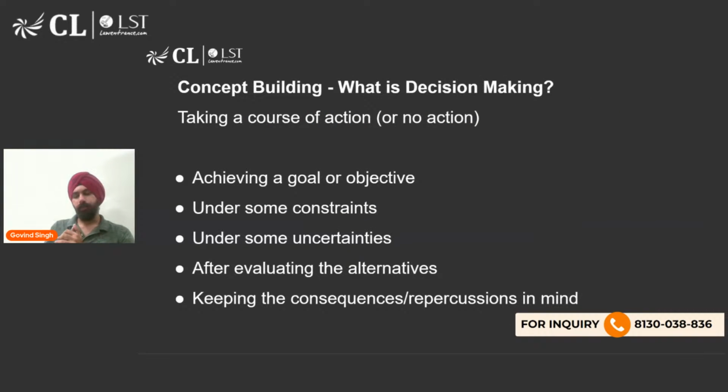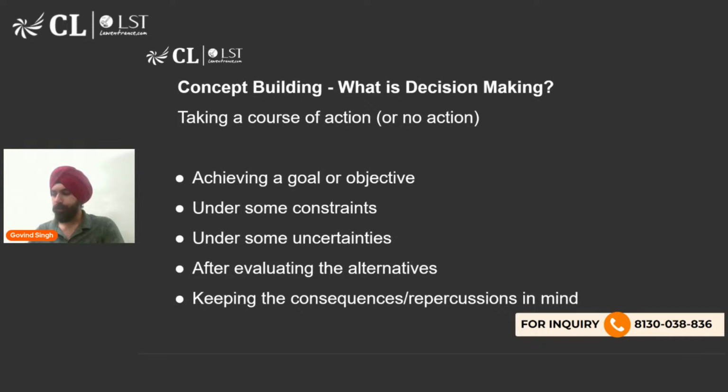Firstly, what is decision making? As simple as that, taking a course of action, or maybe not taking a course of action. In some cases, the best way is to not do anything, right? So taking a course of action, making a decision based on certain goals and objectives under some constraints, under some uncertainties, after evaluating all the possible alternatives and keeping the consequences in mind, we make a decision, and that is called decision making in terms of logical reasoning, right?